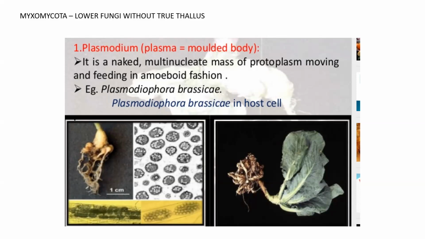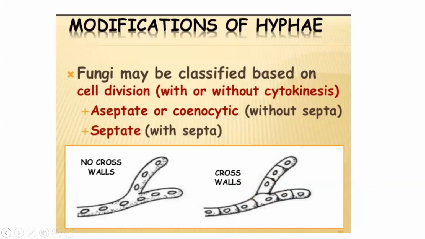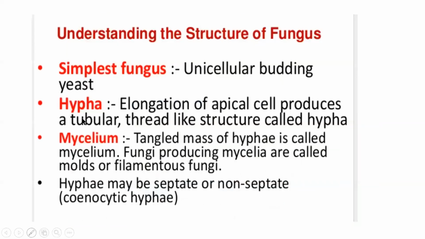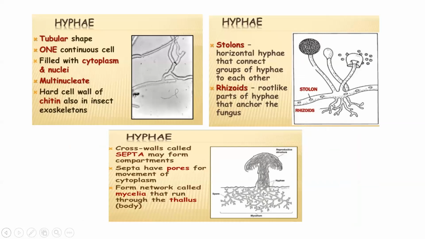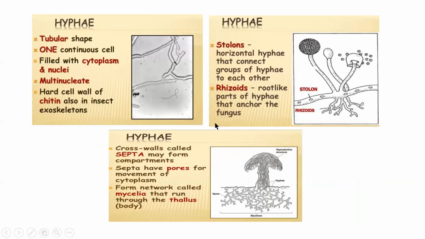Otherwise, you can see the fungal thallus is normally unicellular or multicellular. Multicellular, you can call it as hyphae. The fungal cell is actually a tubular shape, like tubes.